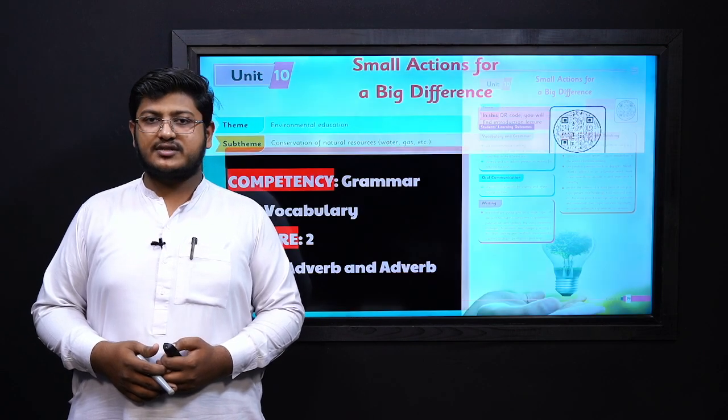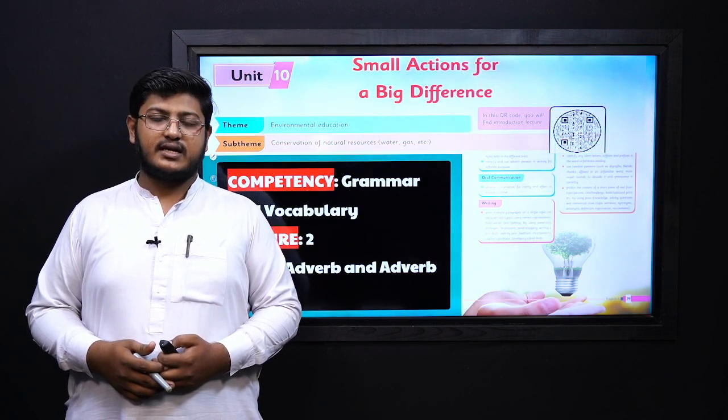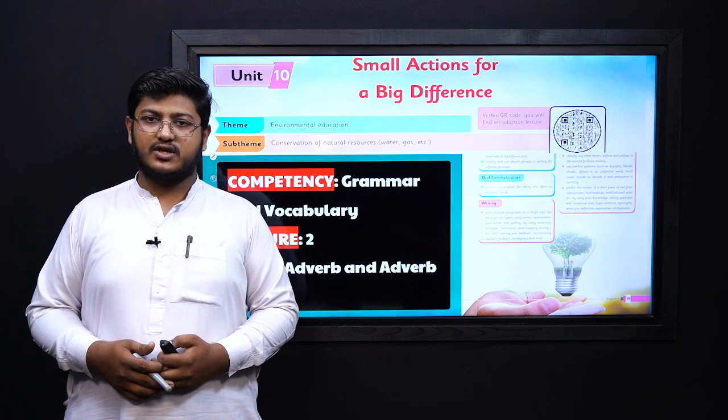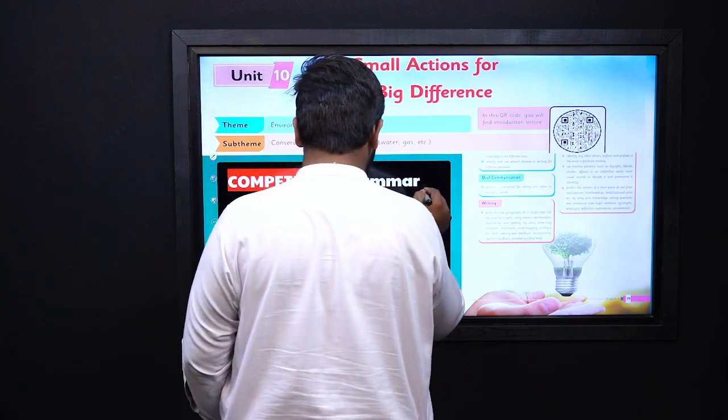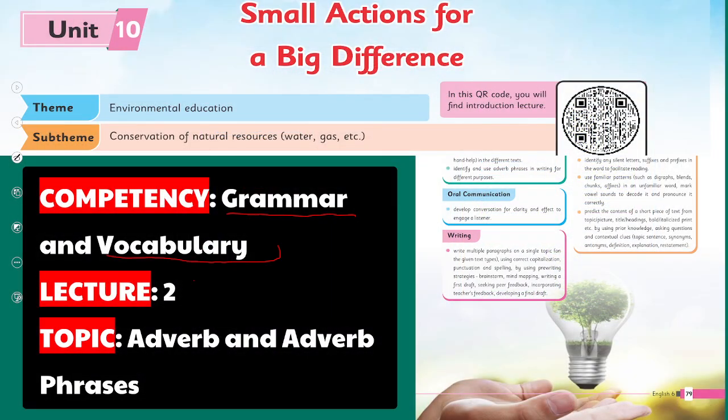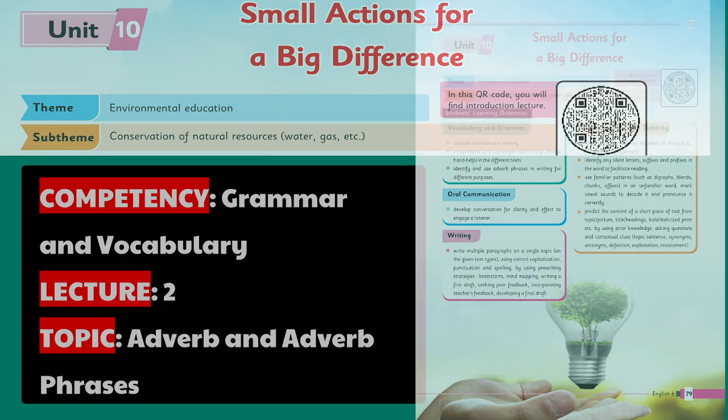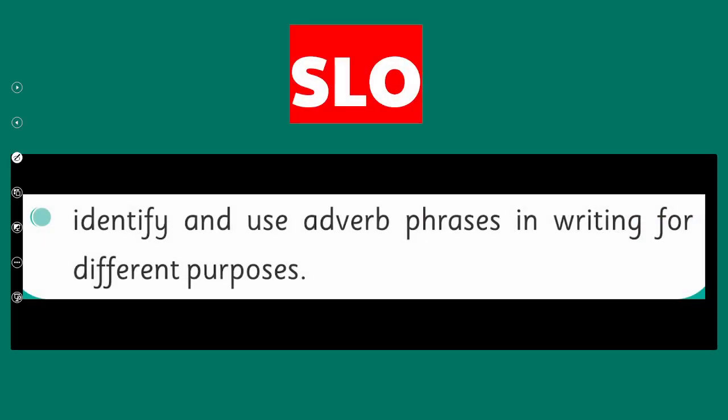Today we have to learn an SLO from grade 6, and it's our Unit 10. So let's start with our SLO. Let's find out what is the competency of this SLO. Here we have the competency of grammar and vocabulary, and it's our lecture 2, and the main topic of this SLO is adverb and adverb phrases. So let's read the SLO first. The SLO states: identify and use adverb phrases in writing for different purposes.